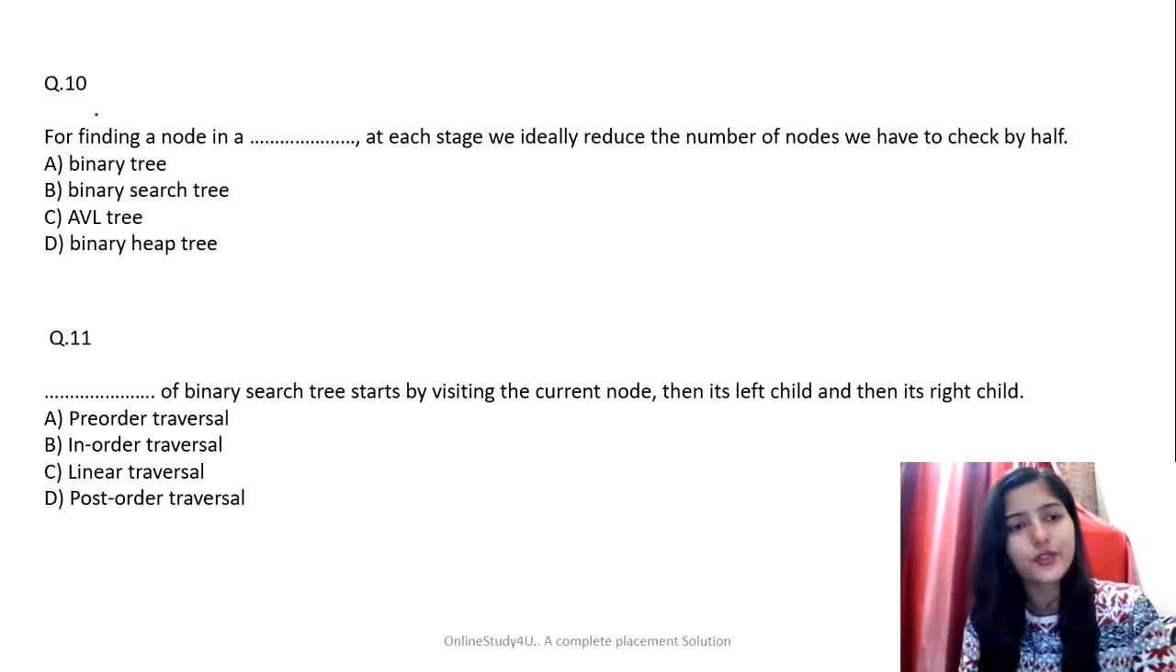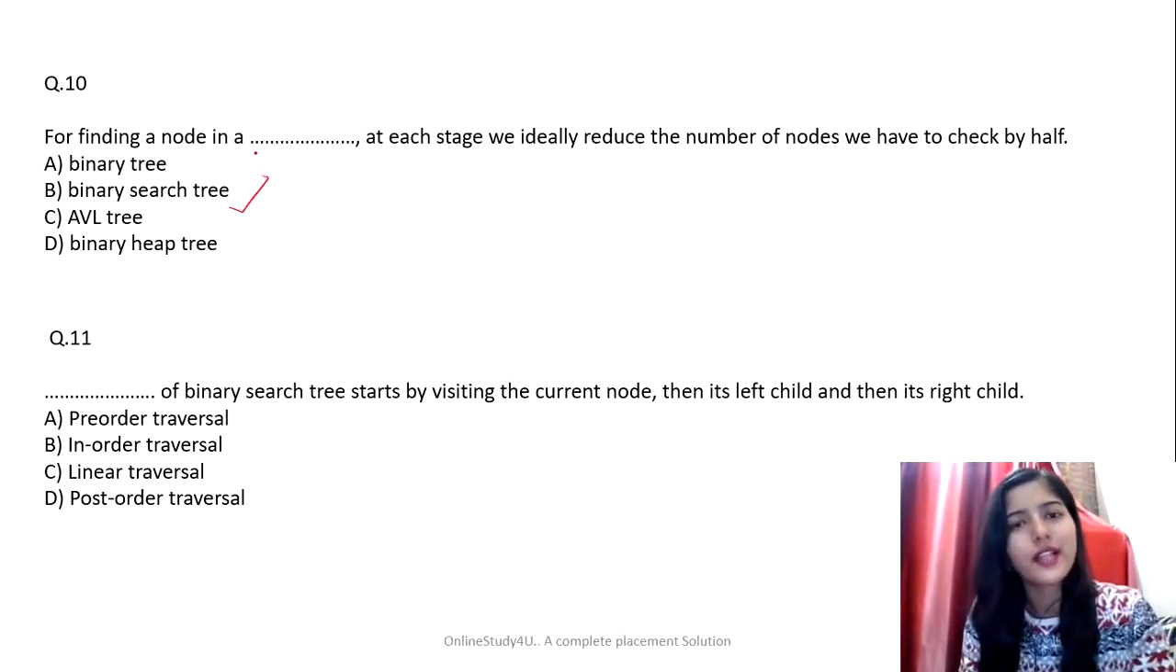That is our 10th question: for finding a node in a tree, at each stage we ideally reduce the number of nodes we have to check by half. So which tree is that? Binary tree, binary search tree, AVL, or binary heap tree? What is the correct answer for this question? You have to comment it.